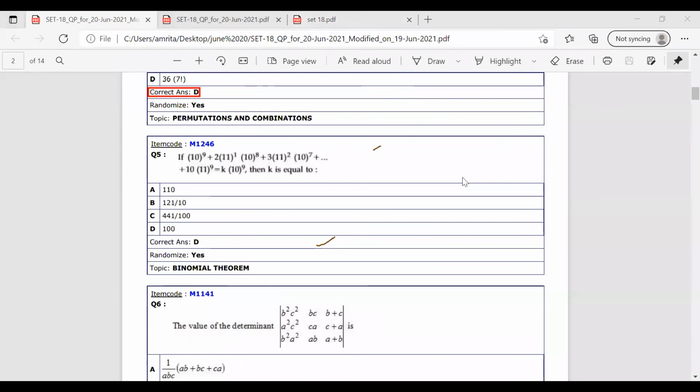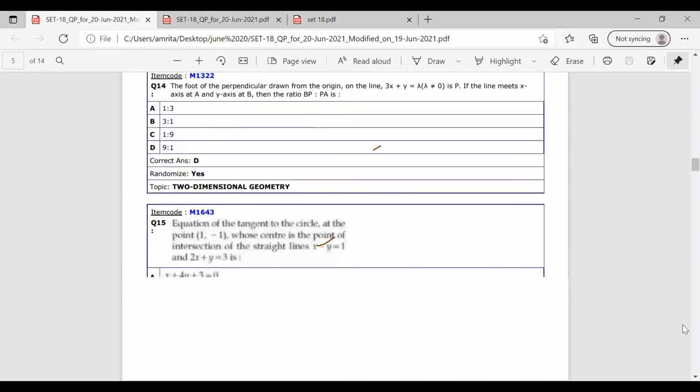One of the students is saying that question 16 is a little confusing. Just a minute.